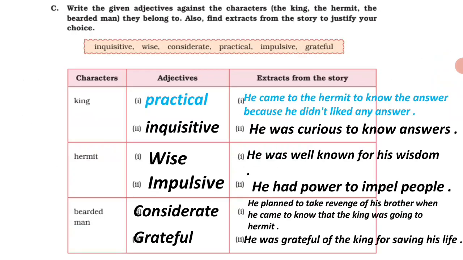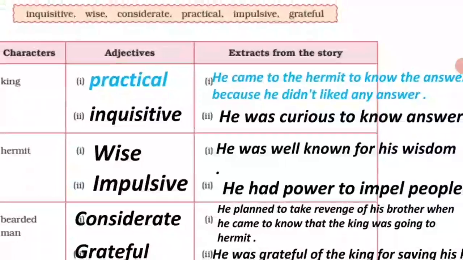C. Write the given adjectives against the characters they belong to. Also find extracts from the story to justify your choice. Characters: king. Adjectives: practical. He came to the hermit to know the answer because he didn't like any question. Inquisitive. He was curious to know answers.